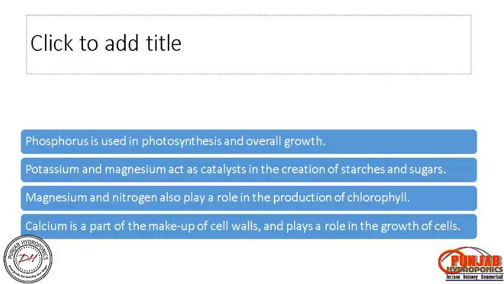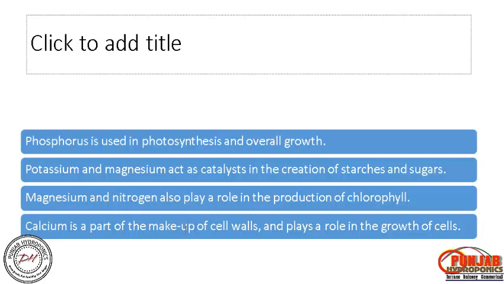Phosphorus is used in photosynthesis and overall growth. Potassium and magnesium act as a catalyst in the creation of starches and sugars, so remember it. If you are growing strawberry, for example, then starch and sugar are very important, so you must know the importance of potassium and magnesium in that case. Magnesium and nitrogen also play a role in the production of chlorophyll.